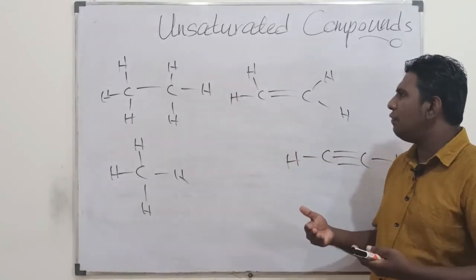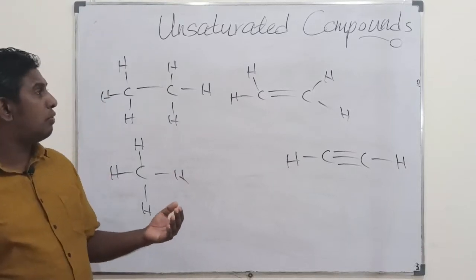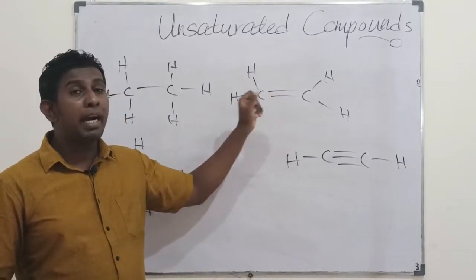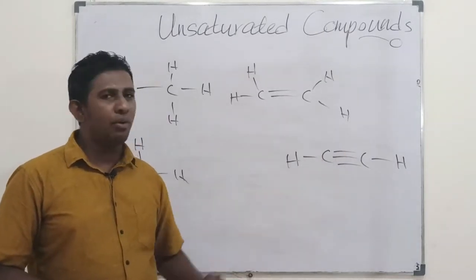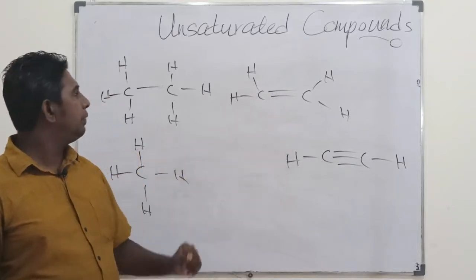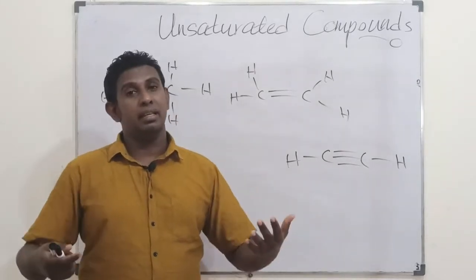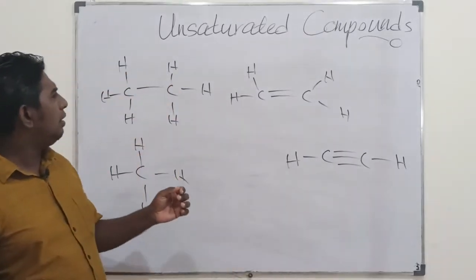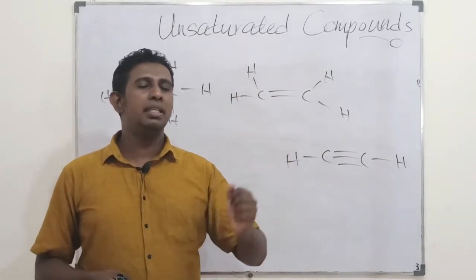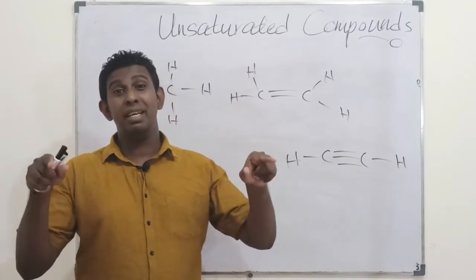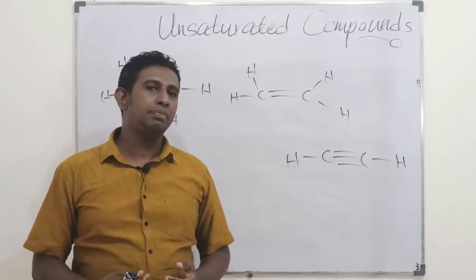So, a general thing we can identify: when it is an unsaturated compound, you get not only sigma bonding but pi bonding as well. Here you have 1 sigma and 2 pi bonds, and here 1 sigma and 1 pi bond. Between 2 carbons it is a sigma only, and between carbon and hydrogen you get sigma only all the time. When you find pi bonds within organic compounds, they are unsaturated, because they can never have the maximum possible number of hydrogens.